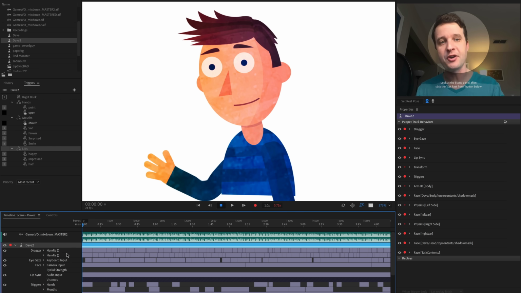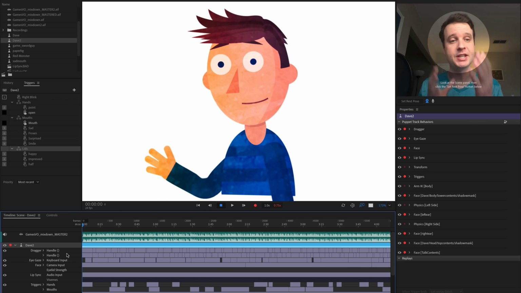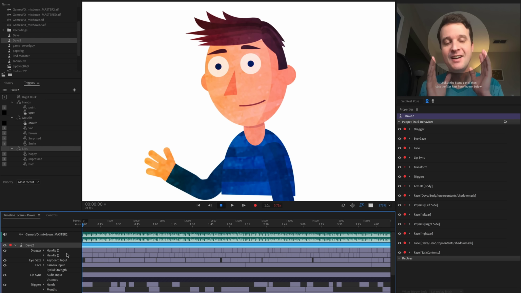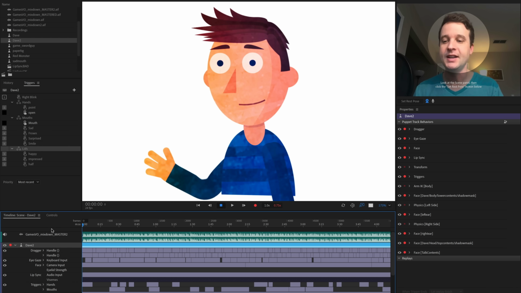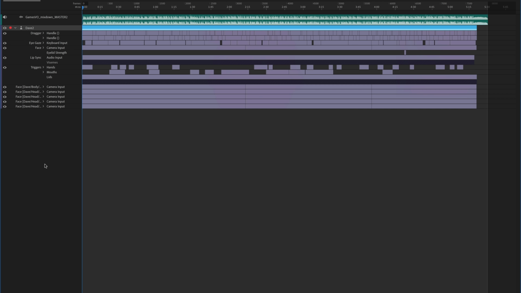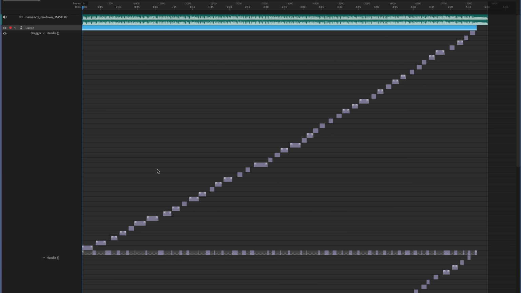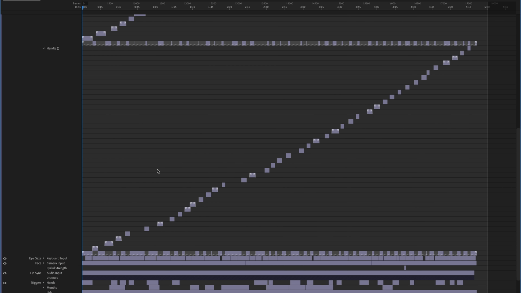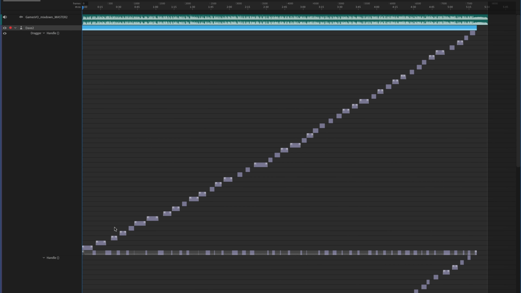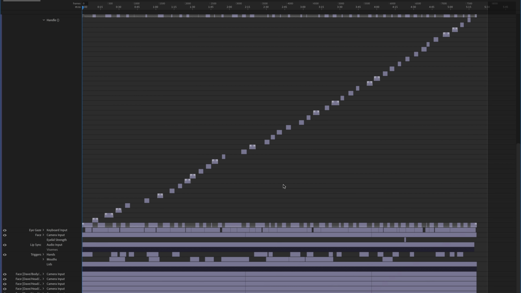Well, this is the final project that I eventually brought into After Effects. This is the final look of the timeline. And let me just click the tilde key here to make this full screen. And this is what my dragger looks like for just one of the hands. And then my other hand, this is what that one looked like. So you get this kind of staircase, basically, of very short performances. So I'm doing exactly what I was saying. I just blend in these very short gestures, and I do it for each of the hands.